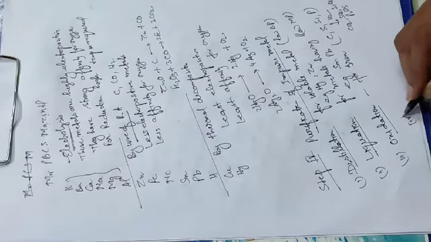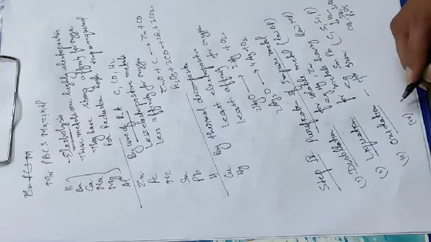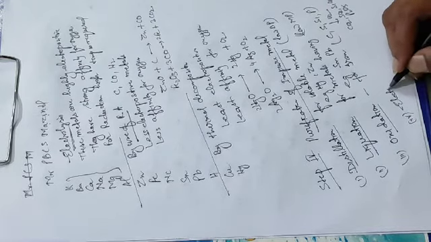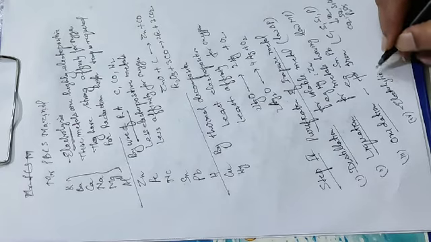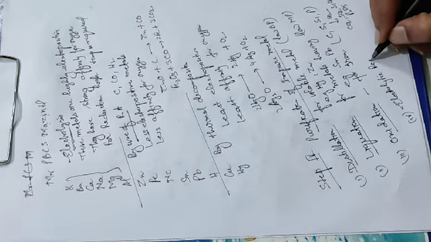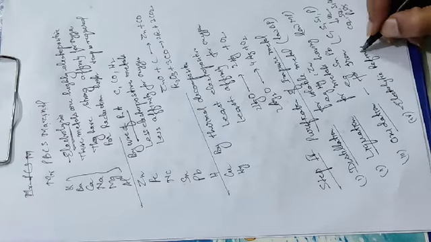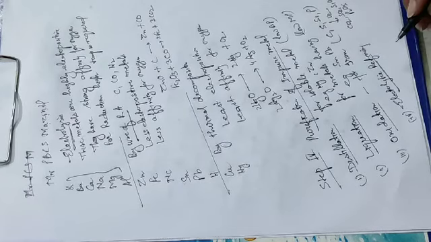Now the last one is electrolytic refining. This method we already studied in electrolysis.